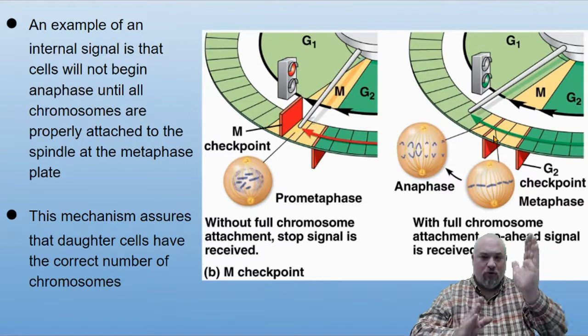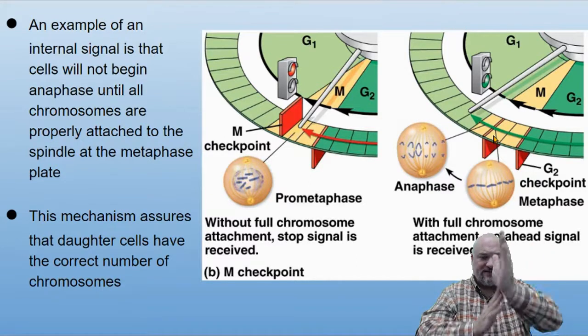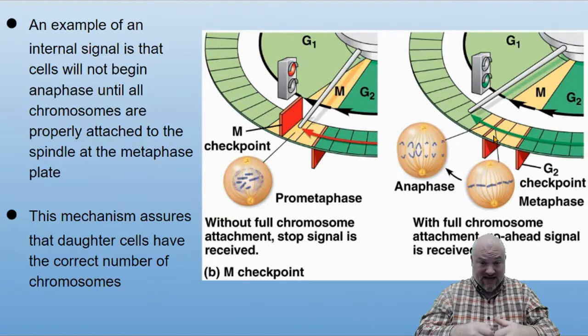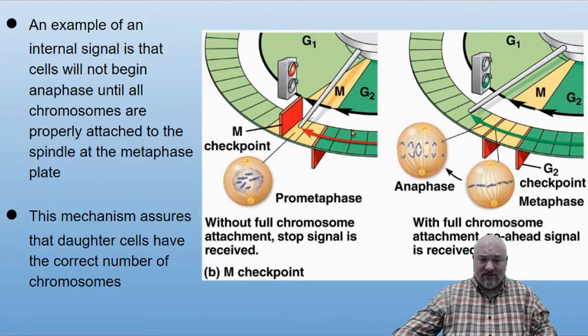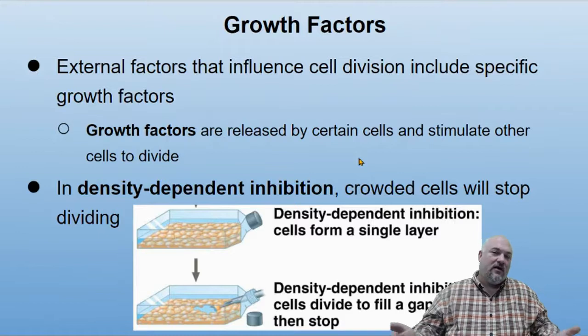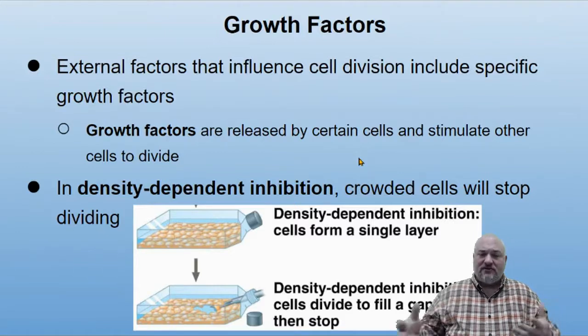So it won't progress to anaphase from metaphase until everything's ready to go. Everything's lined up, everything's attached, everything's good. If it is, it drops the barrier, and we can continue on and finish our division. That's why you kind of see it here in the middle. So those are internal factors that are there just to make sure everything is ready to go. You've got enough of stuff, it's in the right position, those kind of things.